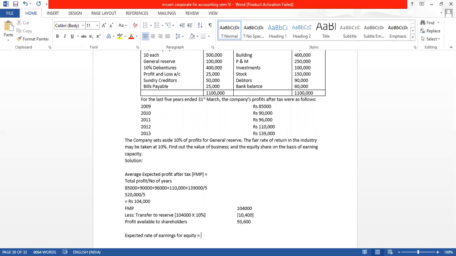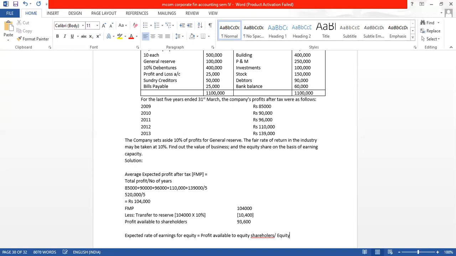The formula for that will be: profit available to equity shareholders divide by equity share capital, or equity shareholders fund.